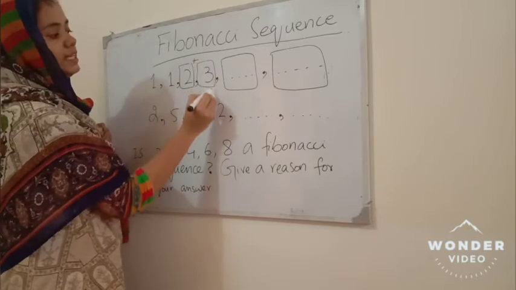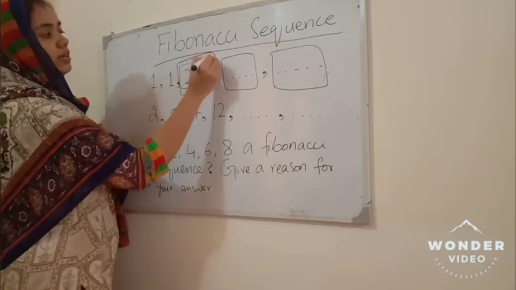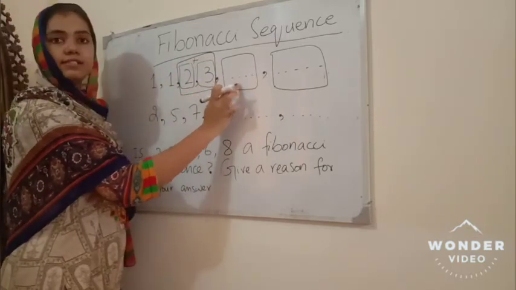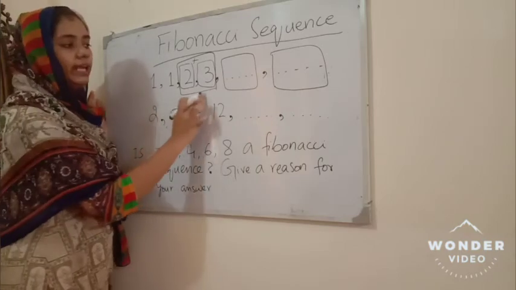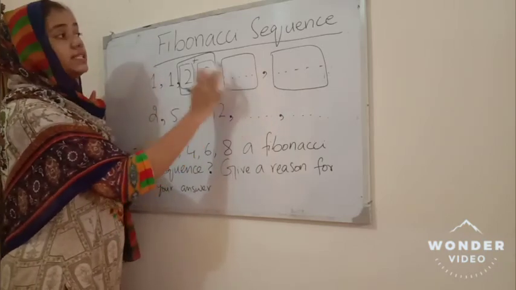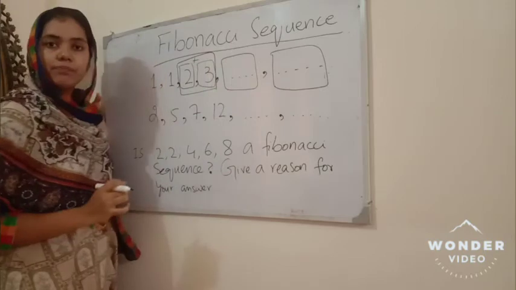By adding these 2 terms we can obtain the next term. That is called the Fibonacci sequence.